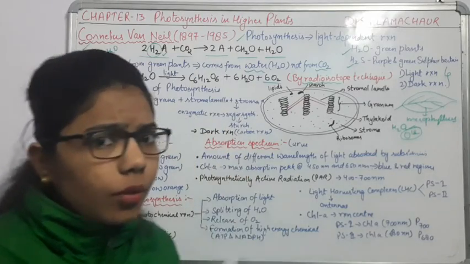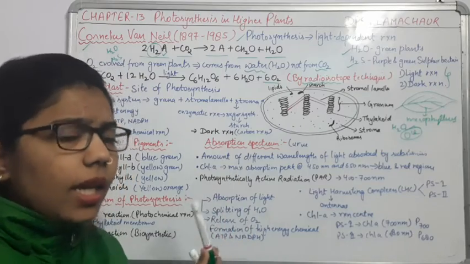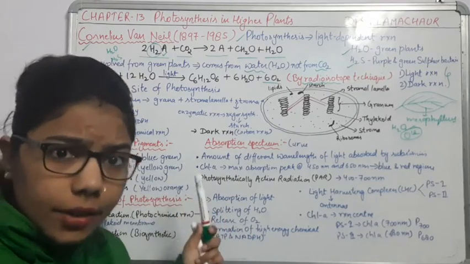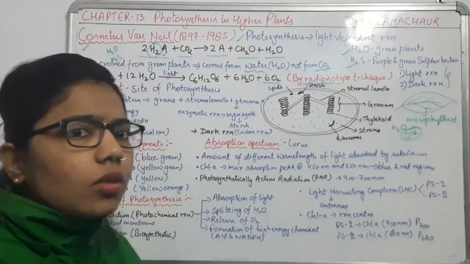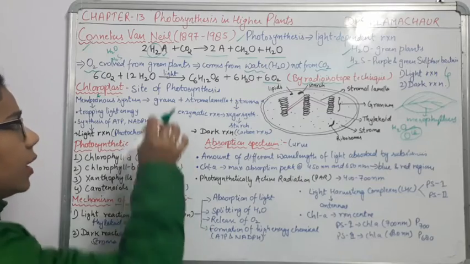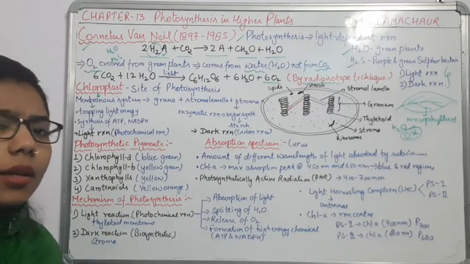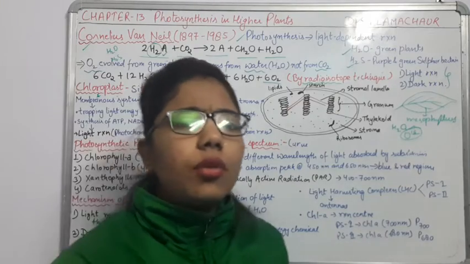So we know what photosynthesis is. Again, it is a light dependent reaction. As it traps the light, it will start synthesizing its food here. So how does it take place? The first question comes from here: what is the site of photosynthesis? The answer is chloroplast. Now we come to the structure of chloroplast.